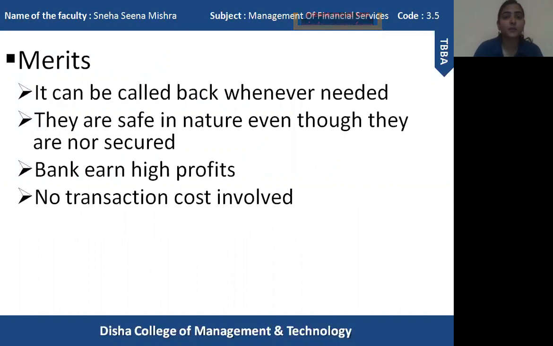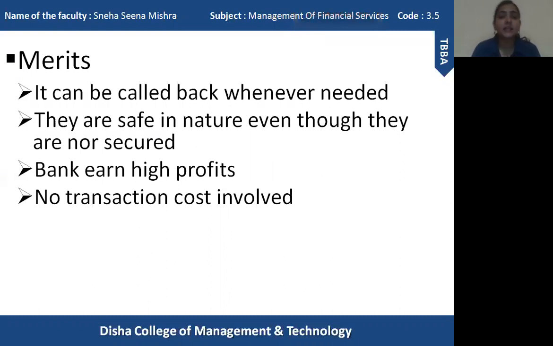Next I am going to discuss the merits of call loans or call money. The first merit, as you can see, is that it can be called back whenever needed. Like I said, the lender does not have to send an advance notice to the borrower and wait for the money to be repaid. Whenever the lending bank wants the money back, they will get it immediately and in full amount. That is one of the major advantages of call money.